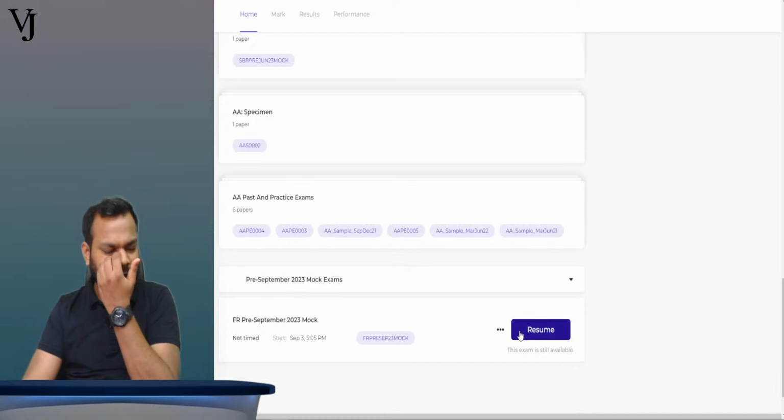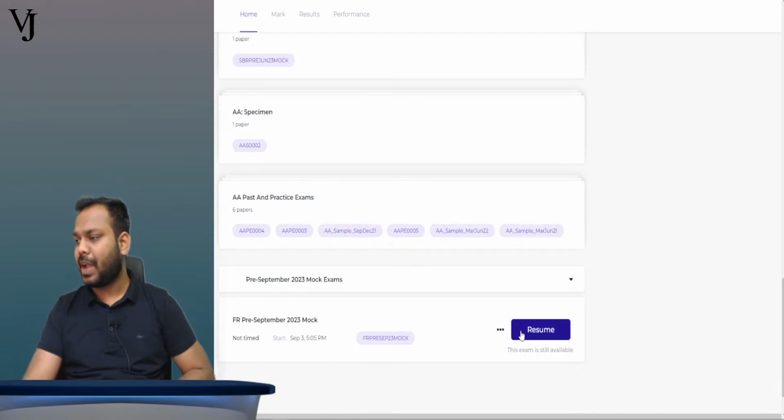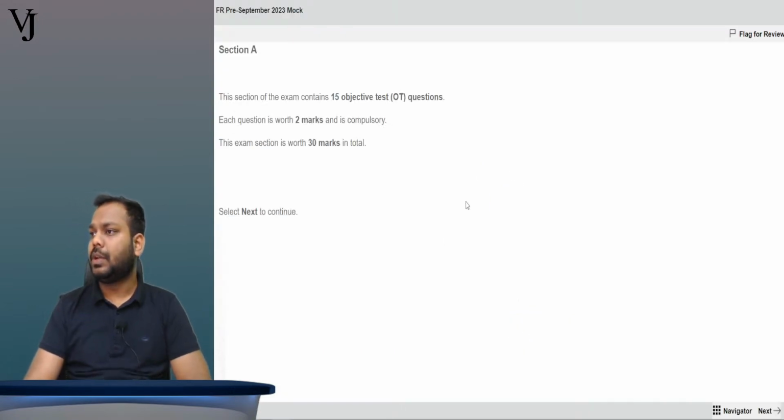I was going through the paper this morning. So this is the paper. Now let's resume the discussion of it. It says section A is of 15 objective type questions. Each question is of 2 marks and the total is 30 marks.